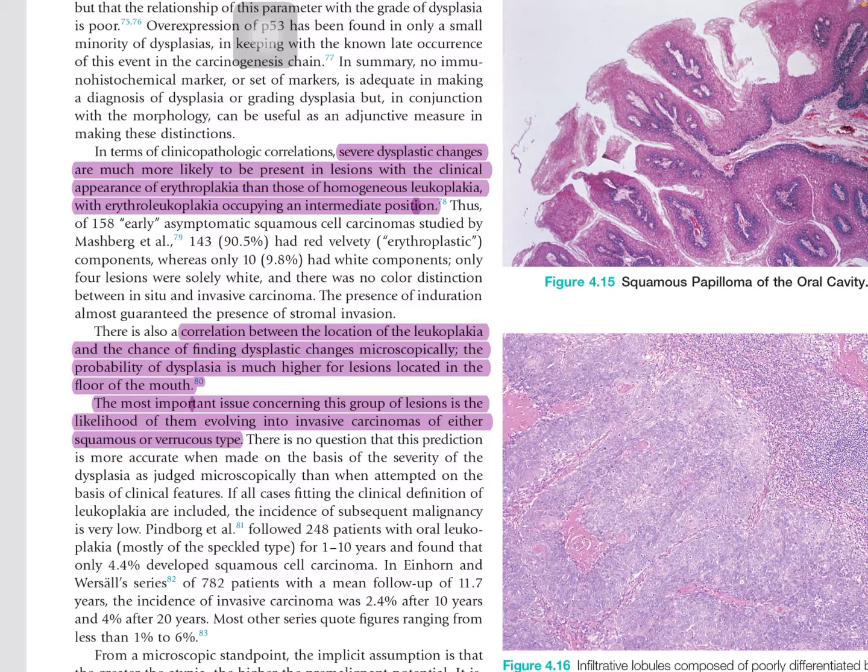There is also a correlation between the location of the leukoplakia and the chance of finding dysplastic changes microscopically. The probability of dysplasia is much higher for lesions located in the floor of the mouth. It means if the lesion is in the floor of the mouth, the chance of dysplasia is more. The most important issue concerning this group of lesions is the likelihood of them evolving into invasive carcinoma of either squamous or verrucous type.